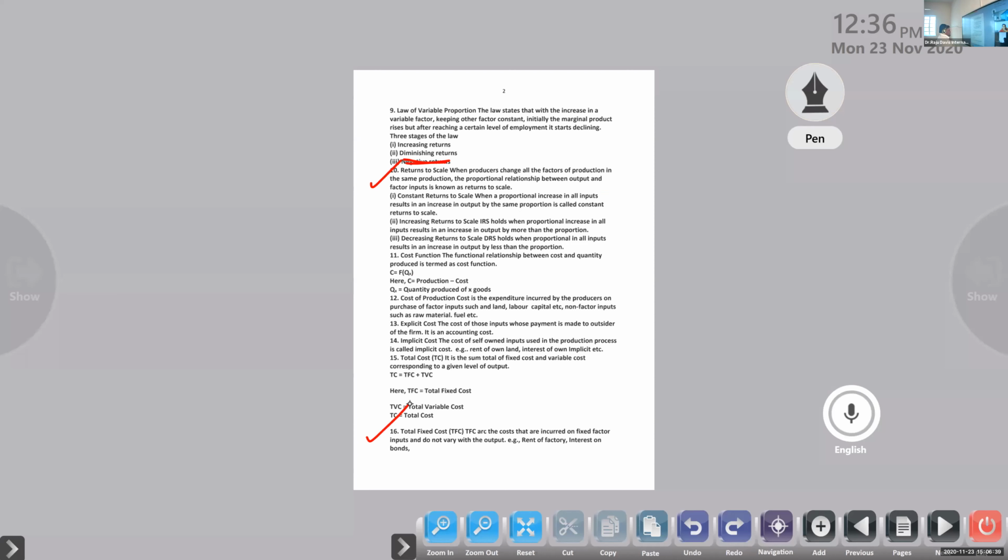What is total fixed cost, TFC? TFC are the costs that are incurred on fixed factor inputs and do not vary with the output. Examples: rent for factory, interest on bonds are examples of total fixed cost. Okay, next one. Two more things are there. One is explicit cost, other is implicit cost. I will explain that.